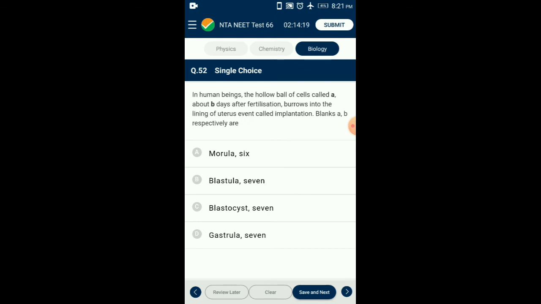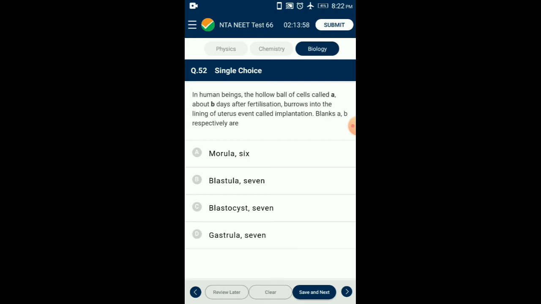Question number 52. In human beings, the hollow ball of cells called A about B days after fertilization burrows into the lining of the uterus, an event called implantation. Blanks A, B respectively are.